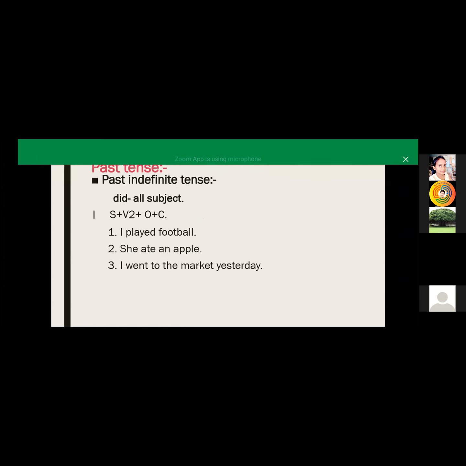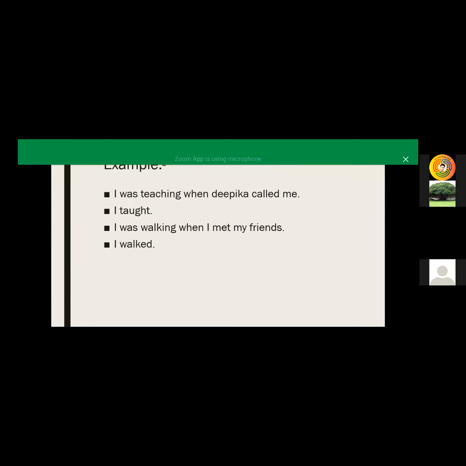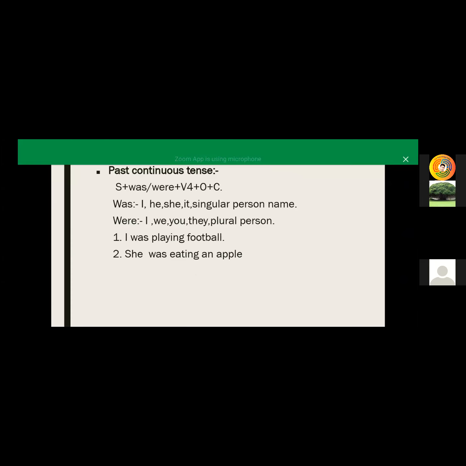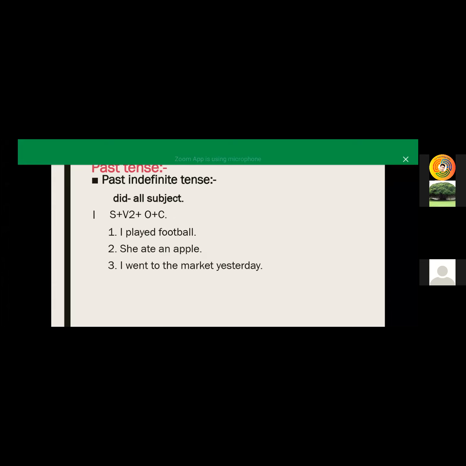I mean, I played cricket. Okay, I can also say I had played, because this action had already happened. No, I played cricket is one sentence, and I had played cricket is another sentence.